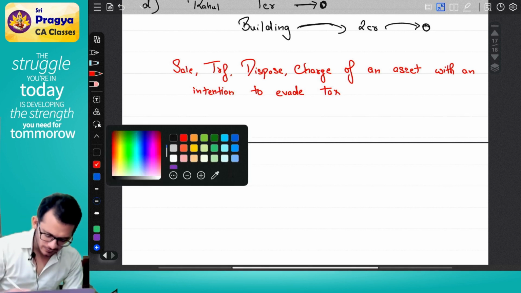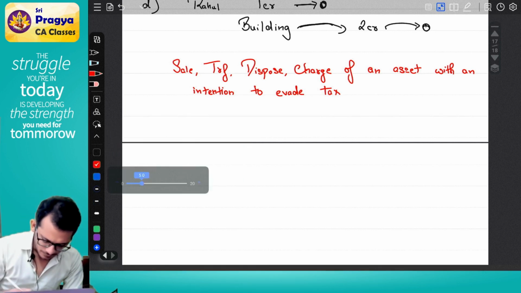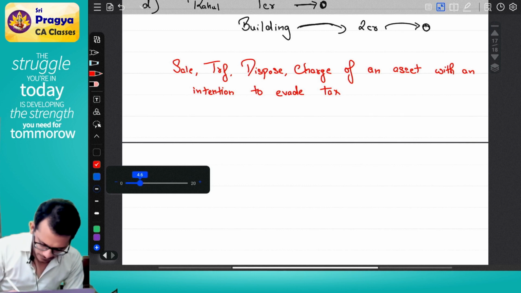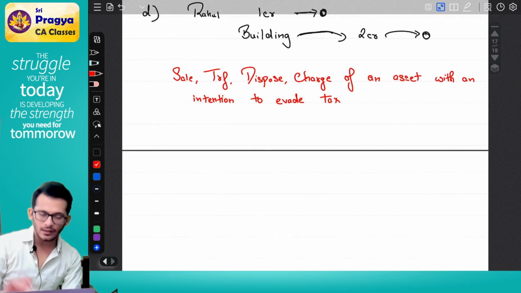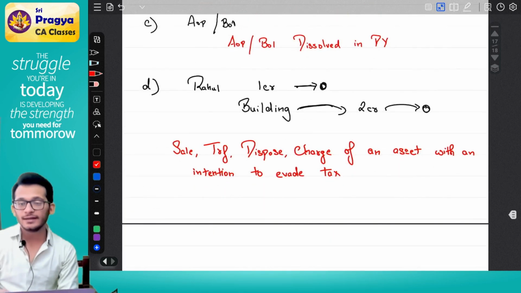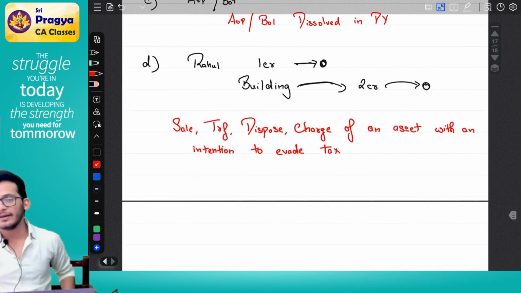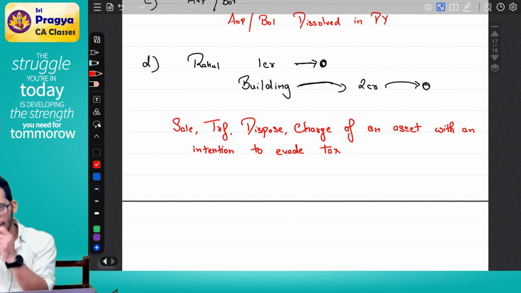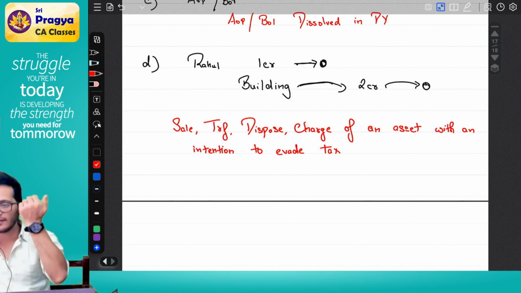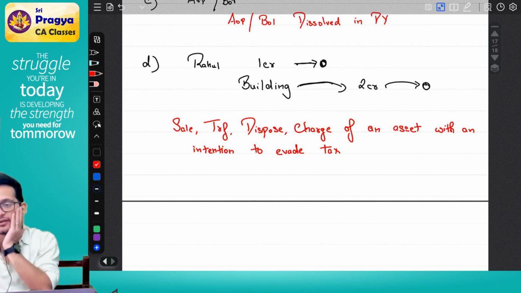Hey, in this scenario, what will happen? Simple. The assessing officer will come to you and say, dear Rahul, before you decide to sell all your assets, I will come and look at what demand you have. If you have a demand, I will say you cannot sell the asset unless and until you give my money first.